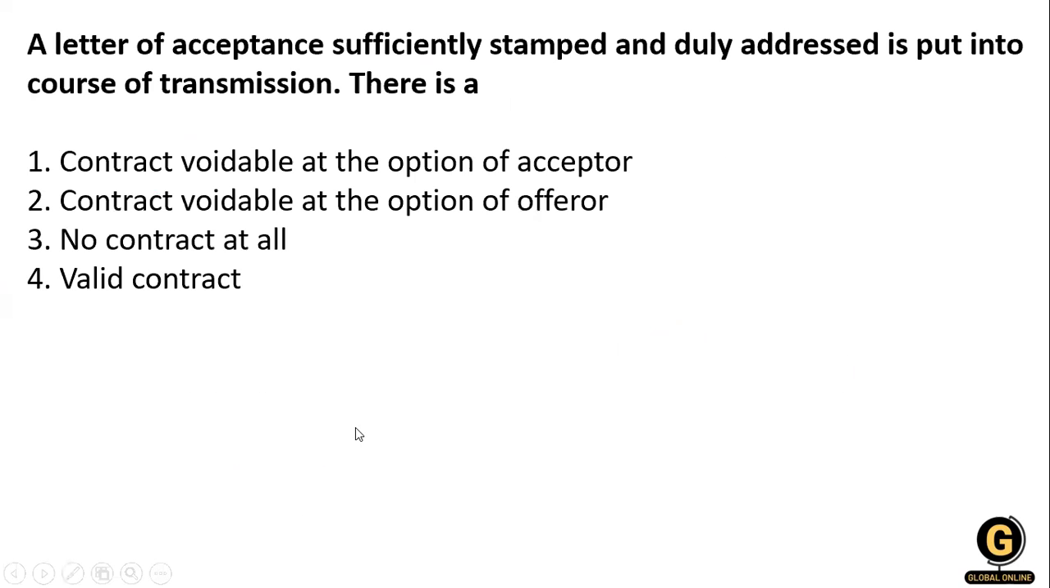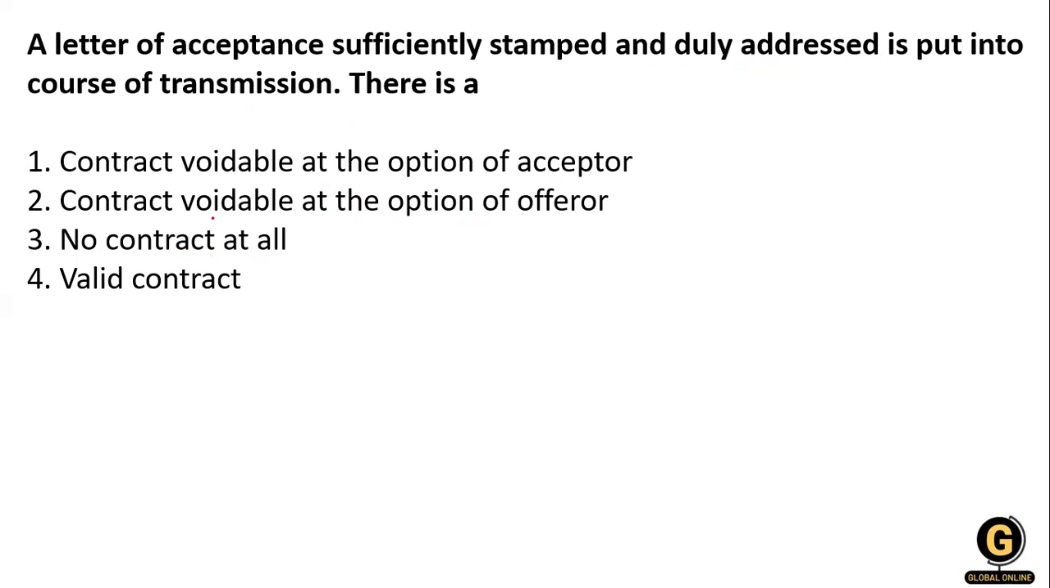Yes. Now next question: a letter of acceptance sufficiently stamped and duly addressed is put into the course of transmission. So a letter of acceptance. The letter of acceptance sufficiently stamped and duly addressed is put into the course of transmission. The first option, the contract is voidable at the option of the acceptor. The contract is voidable at the option of the offerer. Okay, and the no contract at all, or the valid contract.